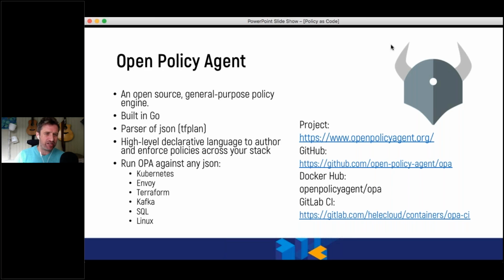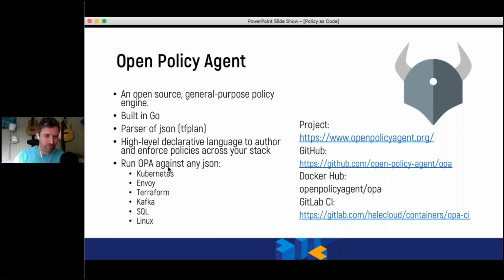Now, Open Policy Agent is a general purpose policy tool. So it's built in Go, and generally it's going to be a parser of JSON again. But where Open Policy Agent really starts to extend its use is that it's a high-level declarative language. So you have to write code to be able to investigate things with it, but you can then run against any of that JSON that you're running.